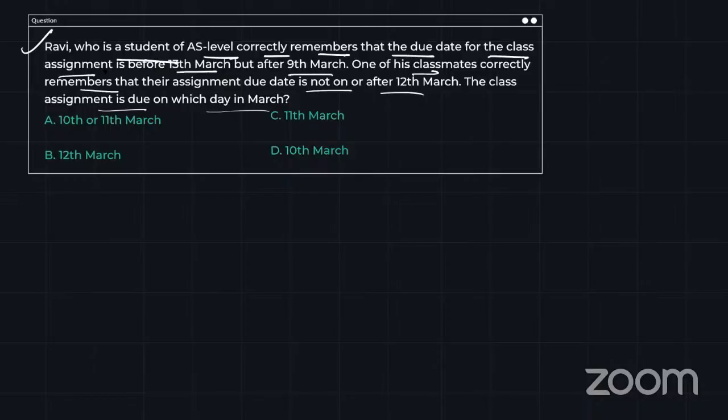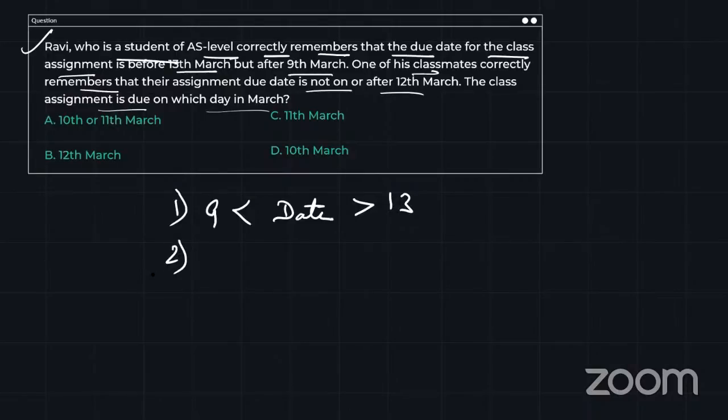Let's see. So now they are saying Ravi, who is a student of AS level, remembers that the due date of a class assignment is before 13th March. It should be before 13th March, but after 9th March. So the date should be after 9th March. So the date should be after 9th, and it should be before 13th. So the first thing I got is after 9th and before 13th.